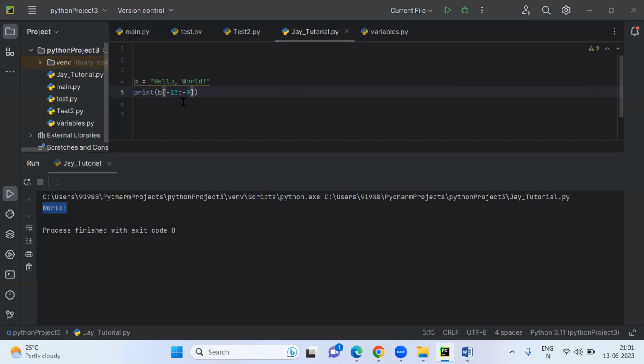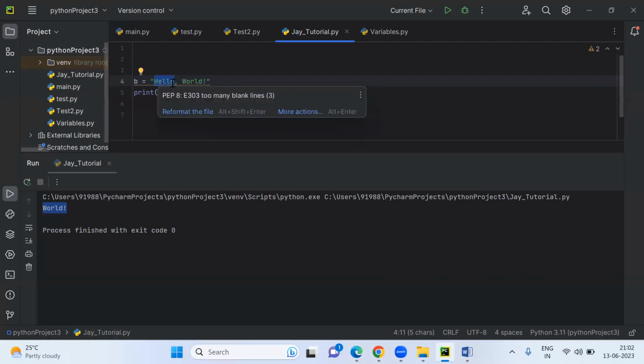Why -1? I want to print hello. This will be starting from -1. -1, -2, -3, -4, -5, -6, -7, -8, -9, -10, -11, -12, -13. So I want to print using the minus operator. Okay, -13, and I want to print hello only.